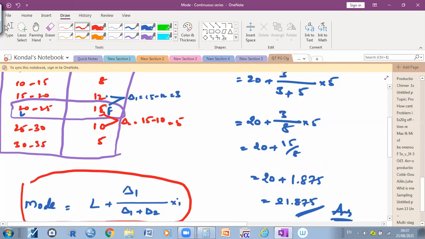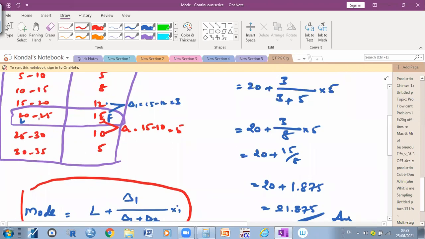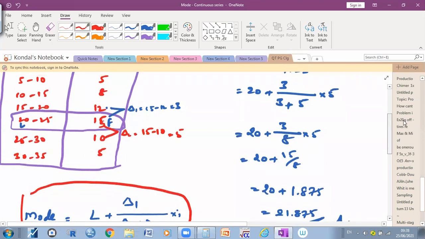Sometimes the values may be very high or lower than this. If you take 12 minus 15 and calculate that, you can get minus 3. So you can take only the absolute difference. Here you can ignore the sign. Generally in mode, you cannot get the lowest value as the frequency. It could be the highest only. Therefore, we select that as the frequency of the class. So this is how we can calculate the mode in the continuous series.